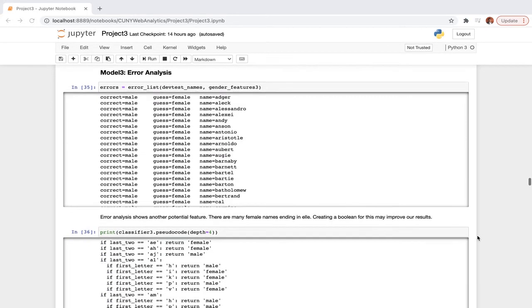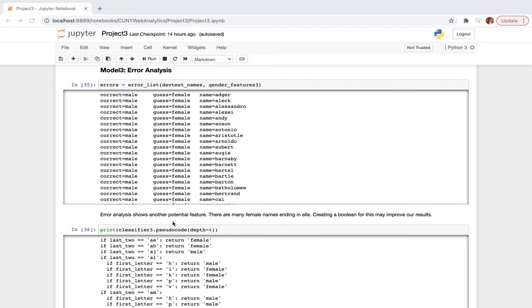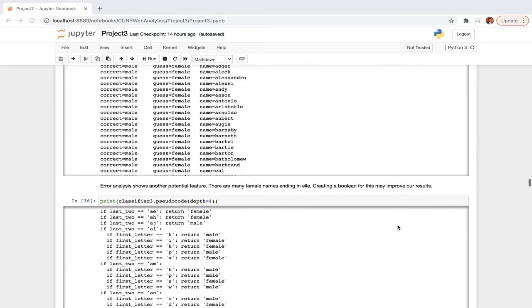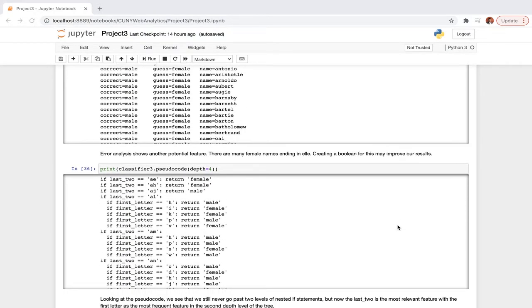We conduct an error analysis, and from the error analysis we see another potential feature. Apparently there are many female names ending in ELLE. Creating a boolean for this may improve our results.